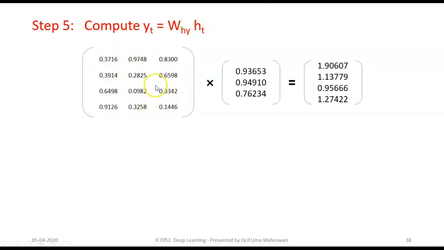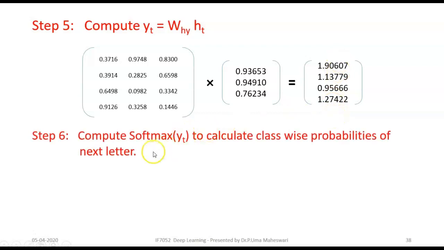It's a randomized matrix, and this is the HT of character E, and finally we got the outputs. Now computing the softmax of YT, what you got here, gives us the class-wise probabilities of the next letter, right?